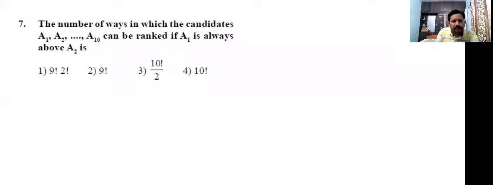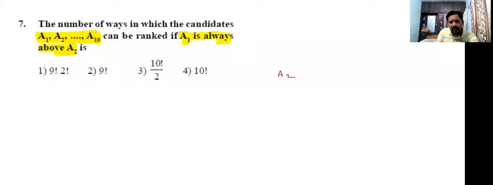The number of ways in which the candidates A1 to A10 can be ranked if A1 is always above A2. That means first we want A2, next A1.